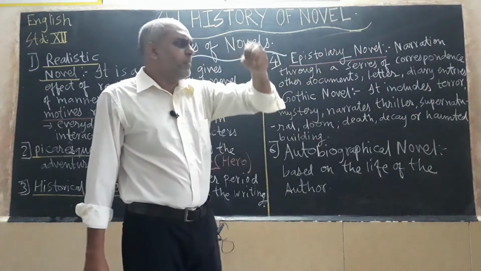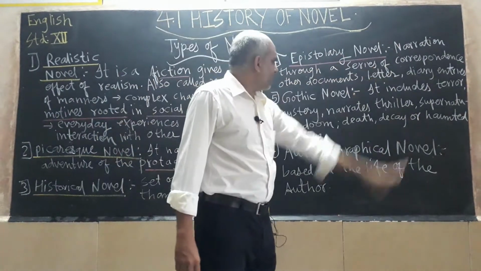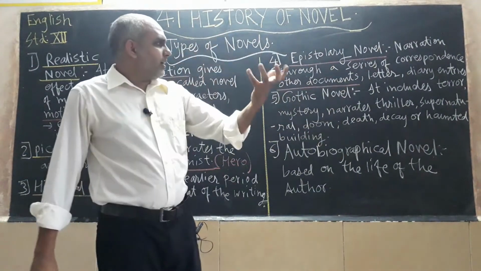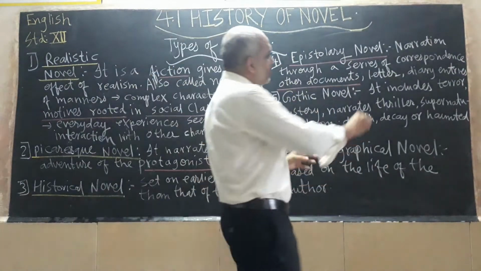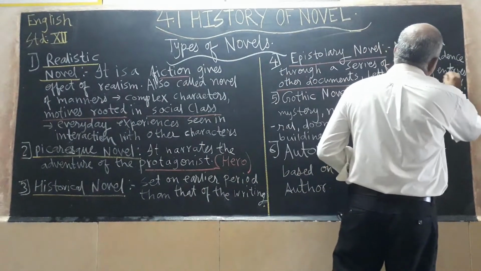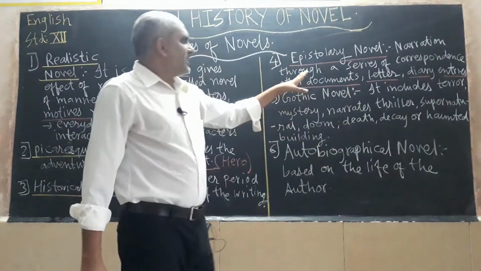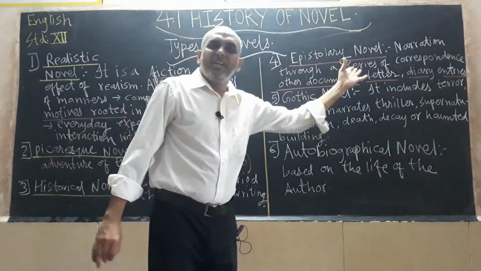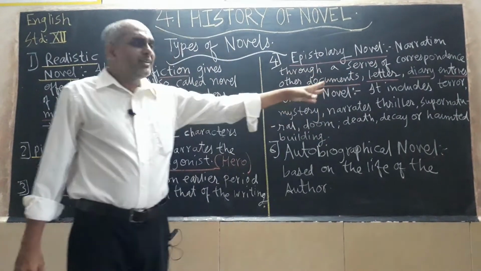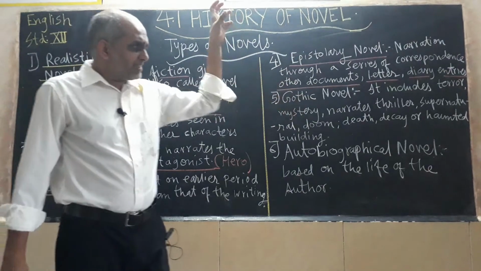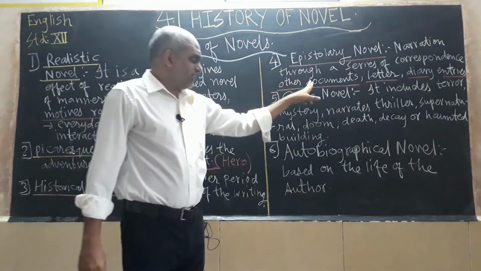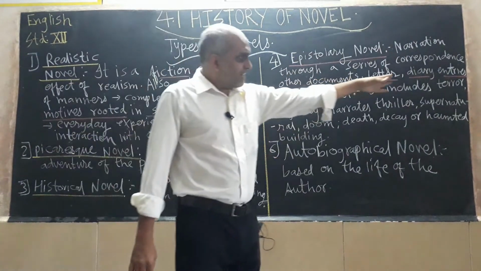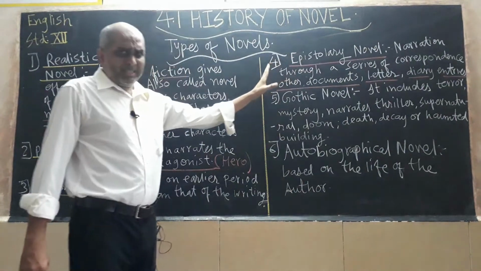So they are giving that much flavor so that the audience could view it, and they will learn the moral message. Okay, so Crime Patrol. So all these are epistolary novels. They are taking the documents, narration through a series of correspondence and other documents. They are collecting documents. They are finding the proof, letters, diaries, other document entries. And on the basis of those documents, they are making a documentary movie. So epistolary novels are just like a documentary novel. The characters will say the dialogue on the basis of whatever documents have been given by the author, letters, diaries and entries. So these are the examples of epistolary novel.